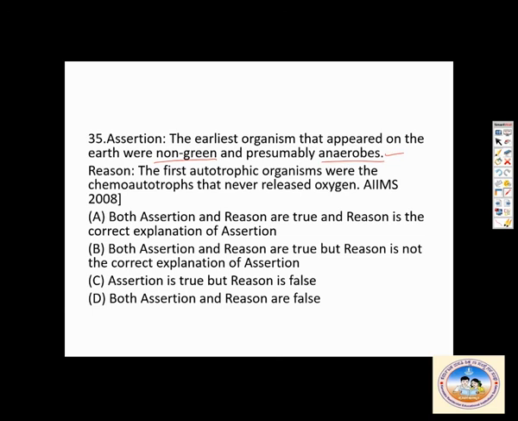Then the reason: the first autotrophic organisms were chemoautotrophs that never released oxygen. This is also true. So both assertion and reason are true, and the reason correctly explains the assertion. So the correct answer is A.